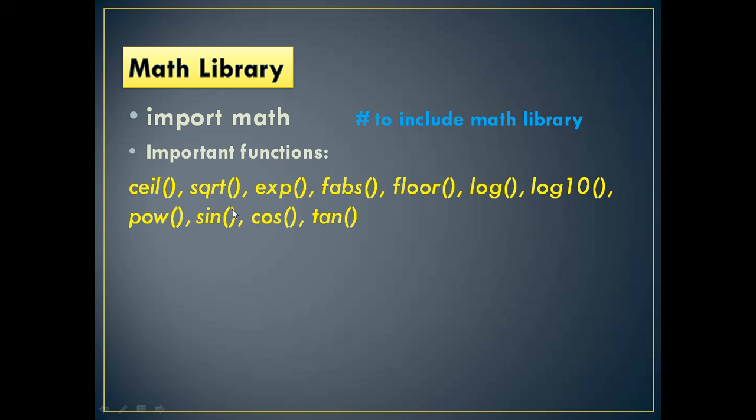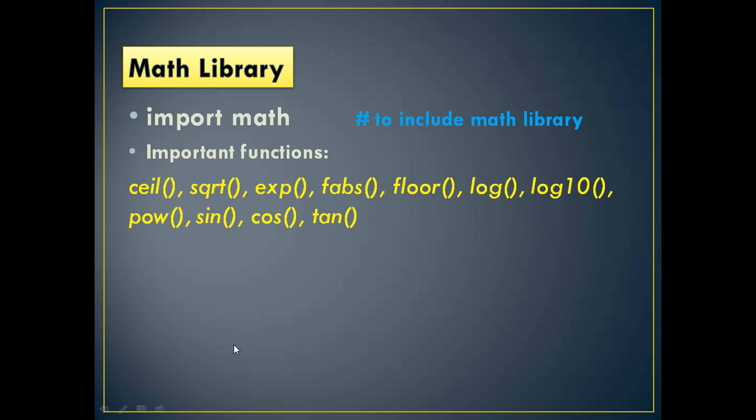While using it, you need not write math.sqrt, because we specifically imported the sqrt function. Therefore, if you don't want to write the module name and the dot operator, you can write from math import name of the function. Even if I want to use more than one function, you can give from math import ceil, sqrt, pow, one or more than one.